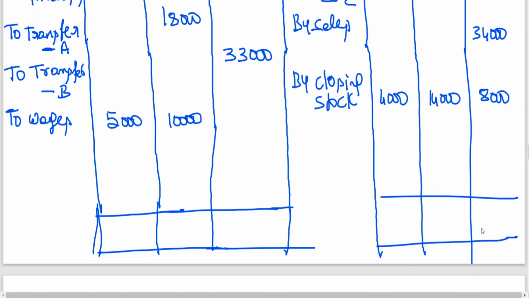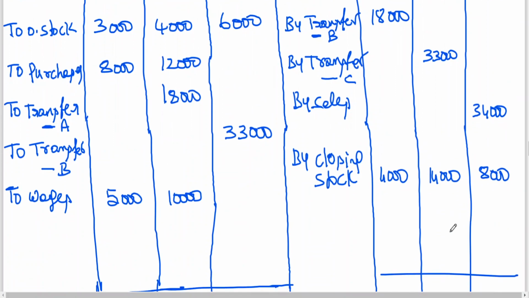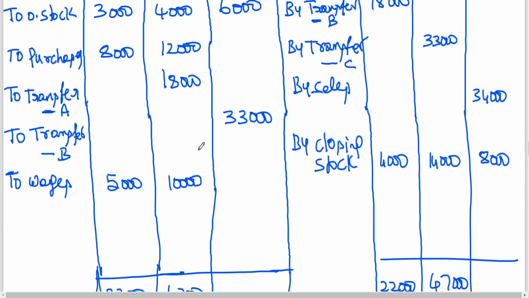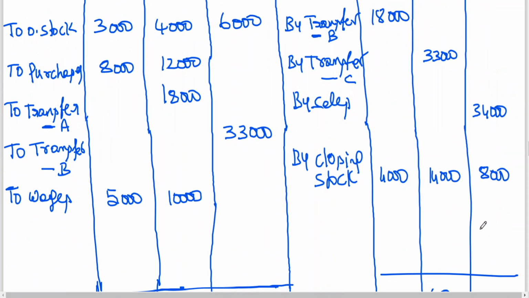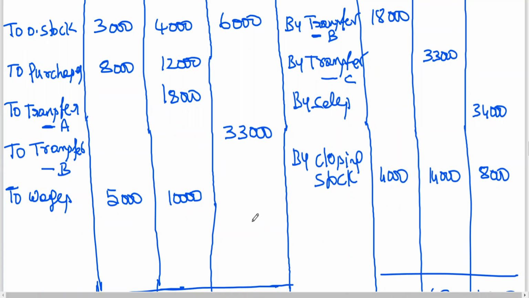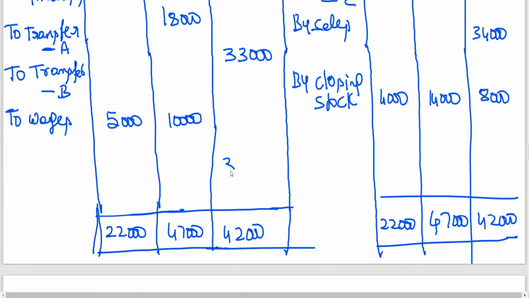Okay, now you can close this. So 18 plus 4, 22,000 here. 33, 37, 47,000 here. 34 plus 8, 42,000. 42,000 minus 39,000. 3,000 is the gross profit. So gross profit carried down.